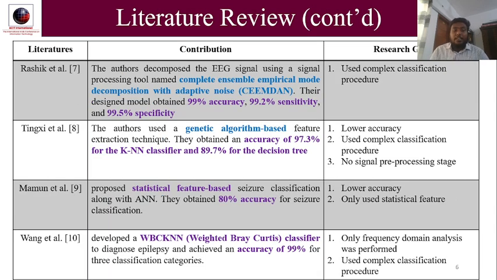Rashik et al. proposed a complete ensemble empirical mode decomposition with adaptive noise-based EEG classification technique. Their design model obtained 99% accuracy, 99% sensitivity, and 99.5% specificity. They used a complex classification procedure.